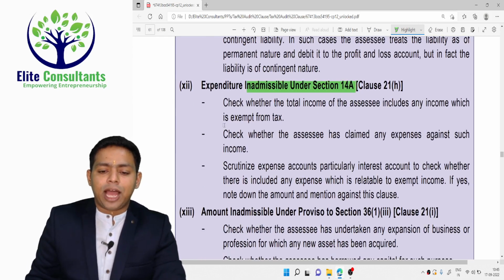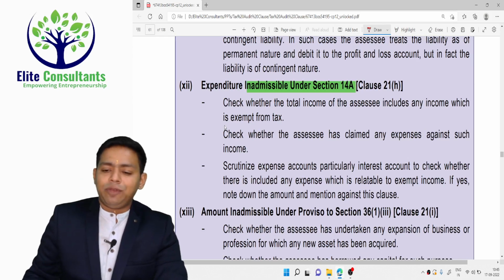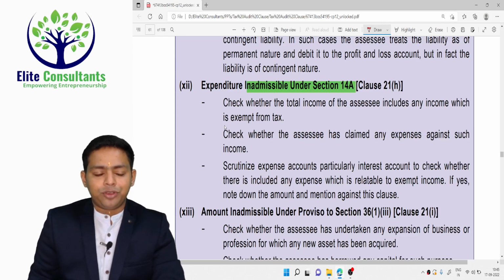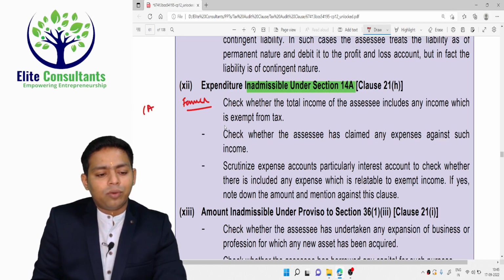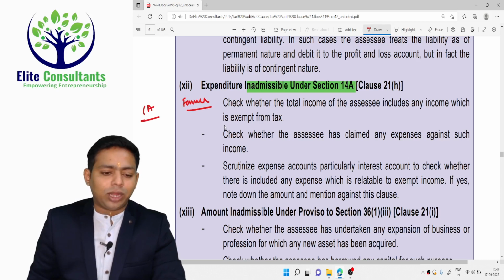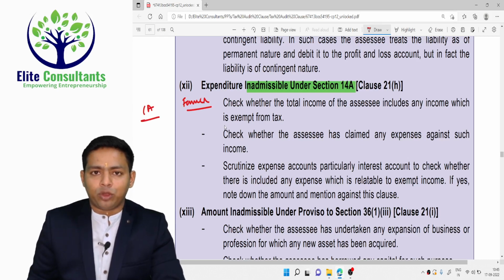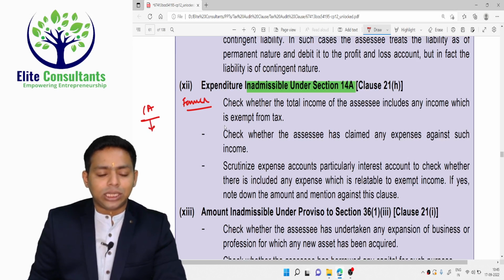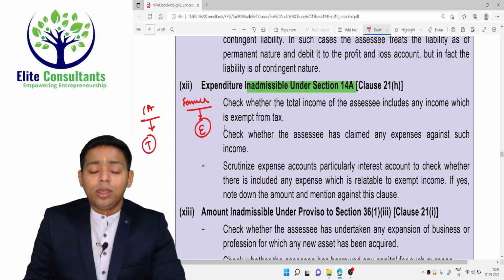Expenditure inadmissible as per 14A. So if a person is having two businesses, imagine me only, I am a chartered accountant as well as a farmer. Now I have to incur two types of expenditure because I am running two types of businesses, a CA consultancy firm and farming also. Farming is exempt in income tax law and the CA firm is taxable. Now what will I do?